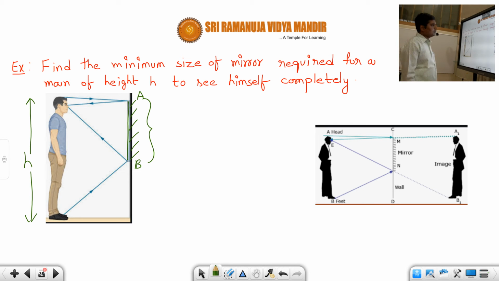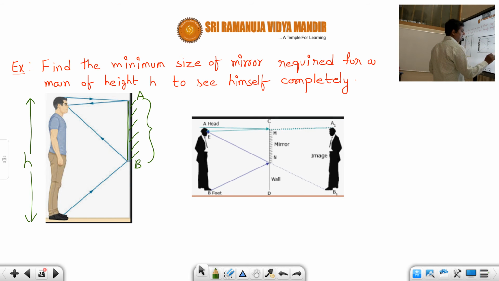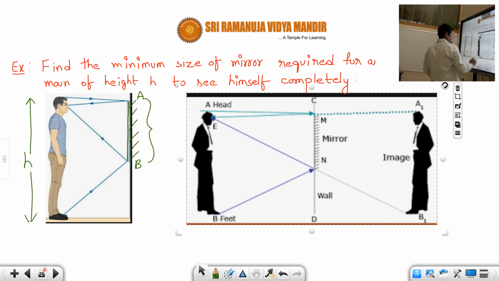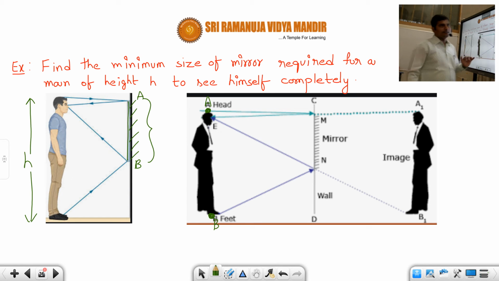Now here, students, if a man wants to see himself completely, what are the things he has to see? If he sees 2 points, then he can see himself completely. What are those 2 points? First point is the head, and second is the feet. Suppose this is A and this is B. If he is able to see these 2 points, then whatever is between those 2 points is everything covered. I hope you got the point.